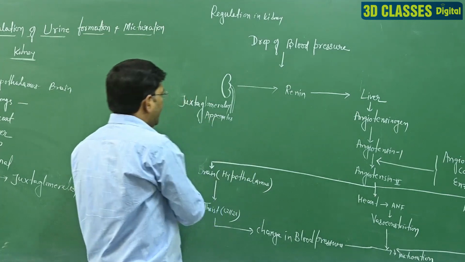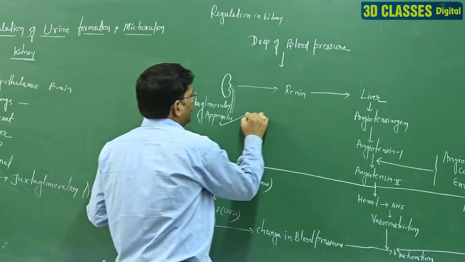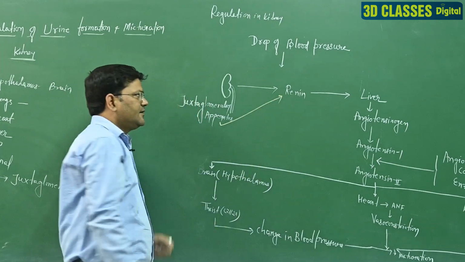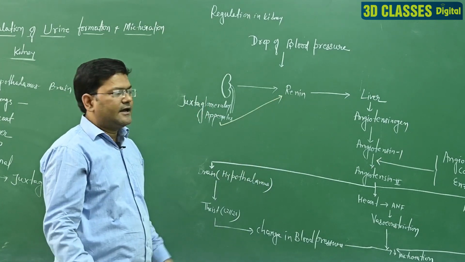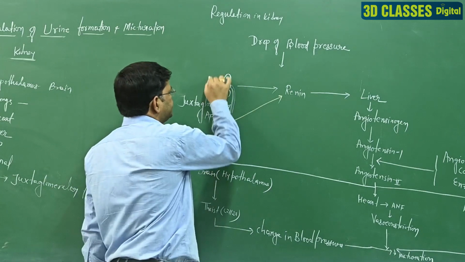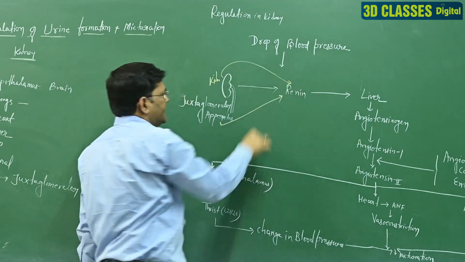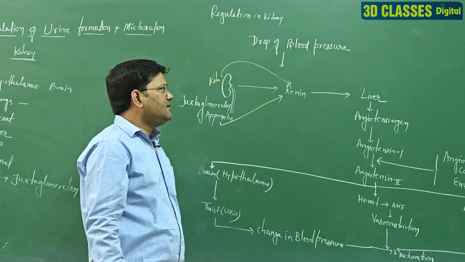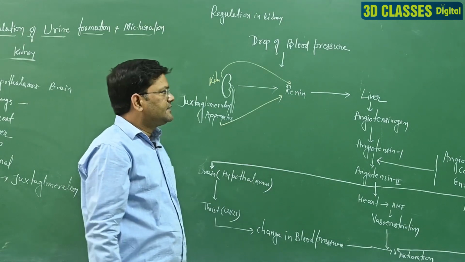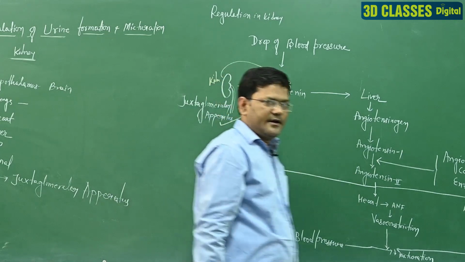That means when the juxtaglomerular apparatus is activated, it releases renin, or indirectly you can say the kidney releases renin. When the renin is released, then the liver is activated.